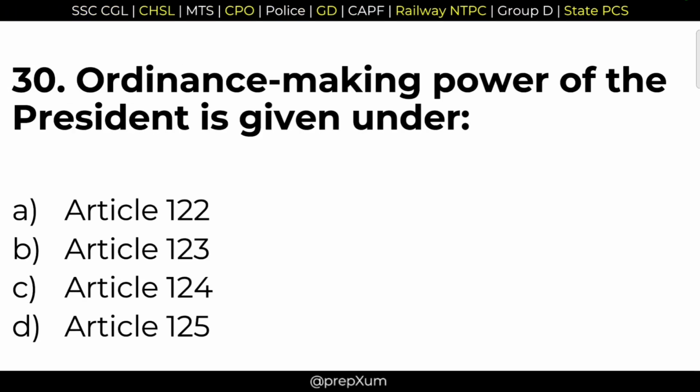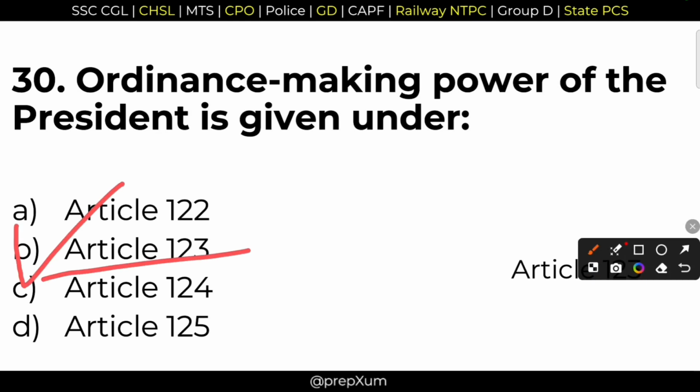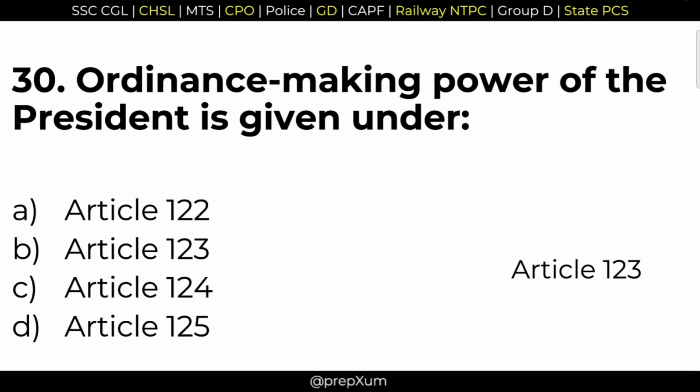30. Ordinance-making power of the president is given under which article? When the houses, the Lok Sabha and the Rajya Sabha, are not in session, the president can issue ordinances. And he can issue ordinances under which article? Option B, Article 123. Under Article 123, the president can promulgate ordinances. Option B is the correct answer.